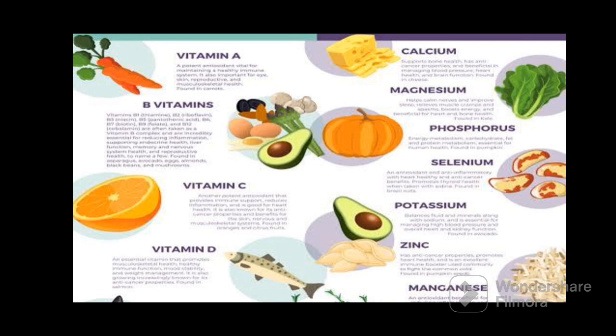But whatever the deficiency diseases that are related with the different types of vitamins, you studied that also in class 5. Calcium, magnesium, phosphorus, selenium, potassium, zinc, and manganese. These are the minerals. If you discuss the deficiency of calcium and phosphorus, then weak bone and teeth. Magnesium, selenium, potassium, zinc, and manganese are required in less amount, but that is satisfied through different types of vegetables and fruits also.